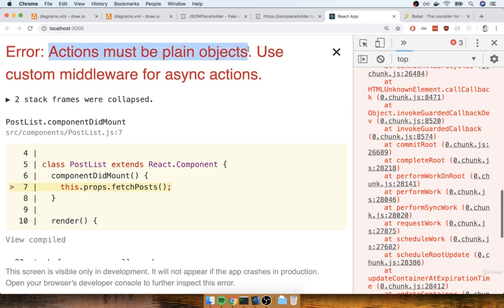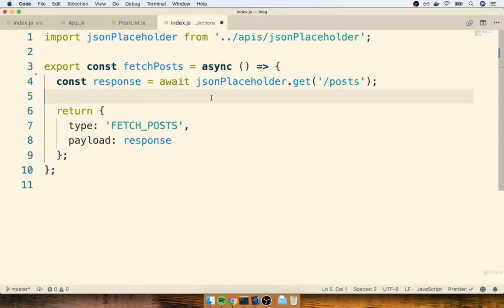So the real thing right here is actions must be plain objects. We did not return a plain object. We returned a request object that probably has a bunch of fancy methods assigned to it and probably not a type property. We definitely did not dispatch what we thought we were dispatching. And again, this is all because of the async await syntax that we are using.